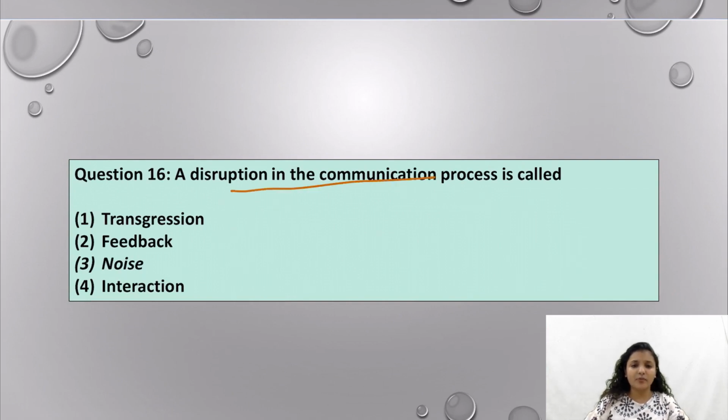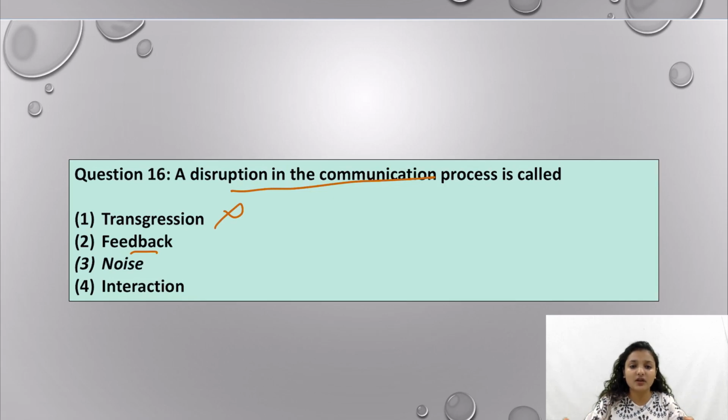A disruption in the communication should not be there. It should flow from the sender to the receiver without any disruption, so that the intent of the message is maintained while communicating from the sender to the receiver. Transgression is basically a lawful offense, so this is not the answer. Feedback: after receiving the information, the receiver gives the feedback to the sender. So this is also not the disruption in the communication process.